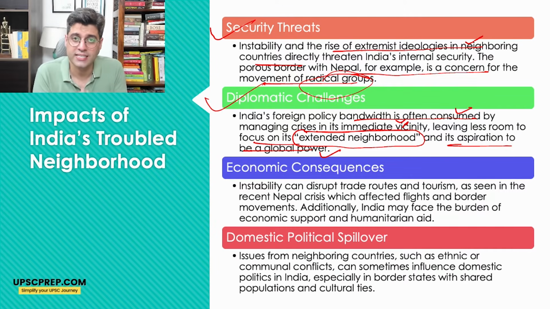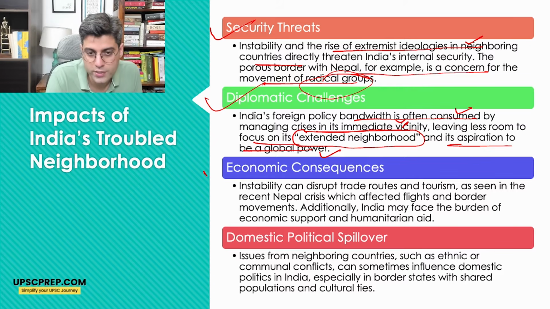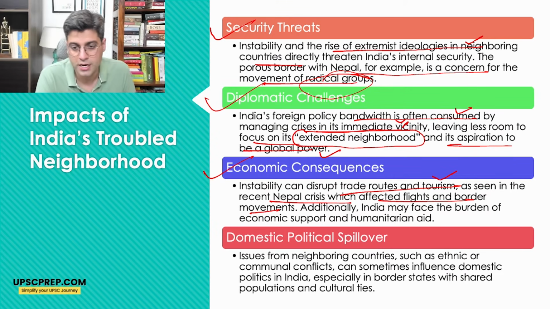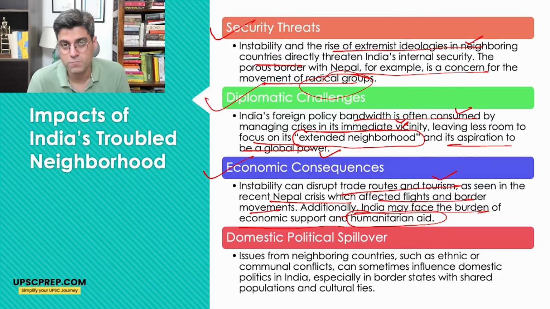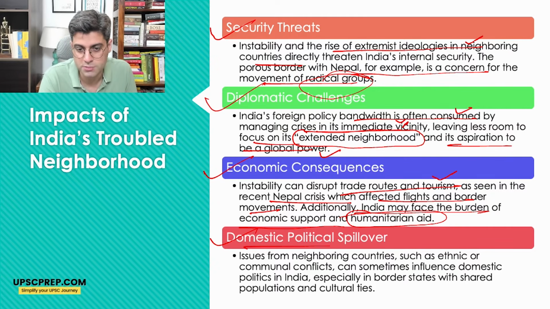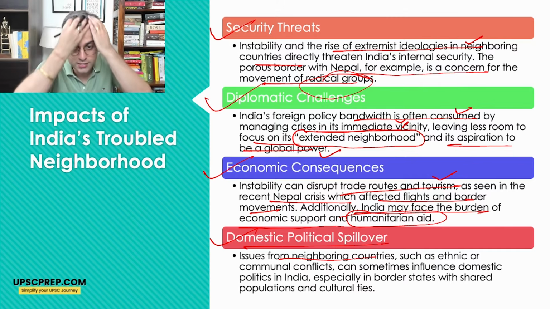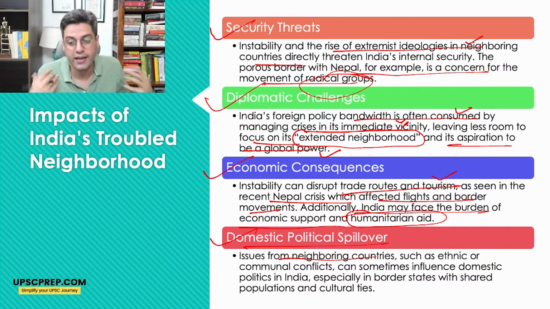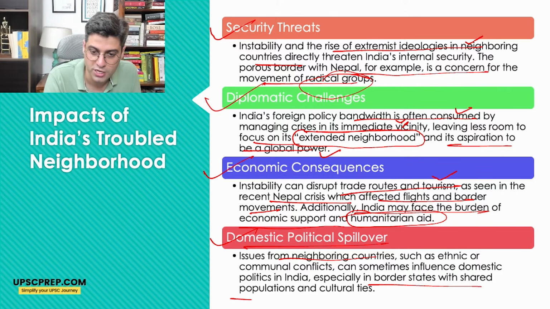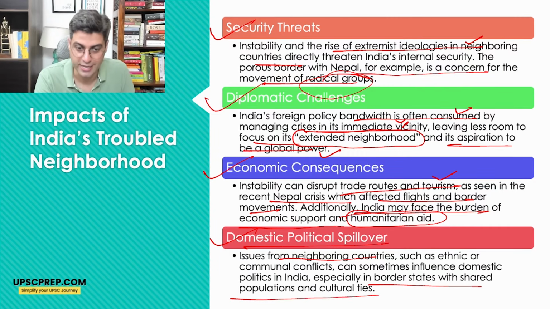India wants a stable neighborhood which will be in benefit of all. Economic consequences. Instability can disrupt trade routes and tourism, as seen in the recent Nepal crisis, which affected flights and border movements. Additionally, India may face the burden of economic support and humanitarian aid, which India has to provide. Domestic spillover, political spillover. Issues from neighboring countries such as ethnic or communal conflicts can also influence domestic politics in India, especially border states with shared populations and cultural ties.